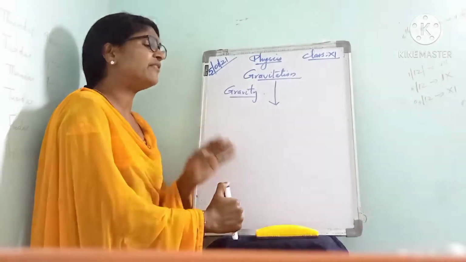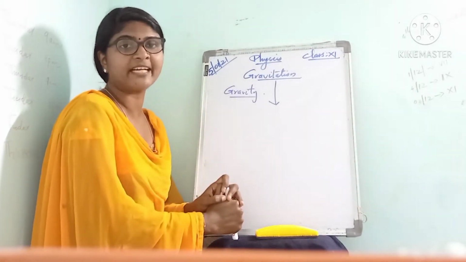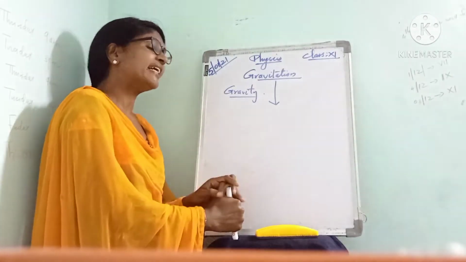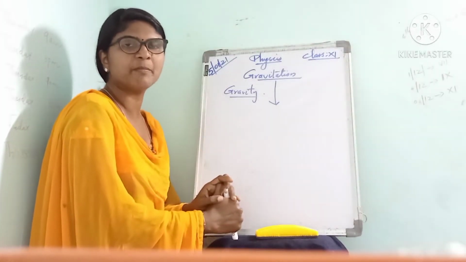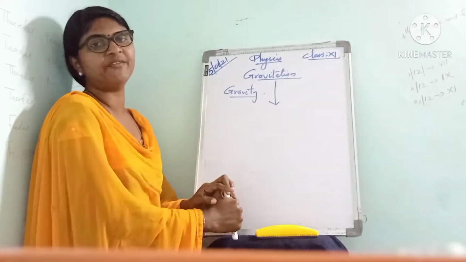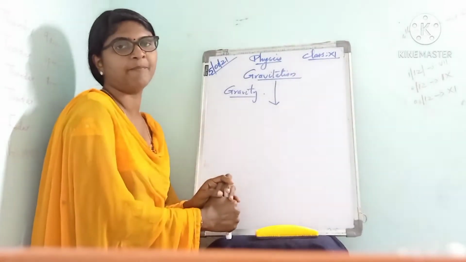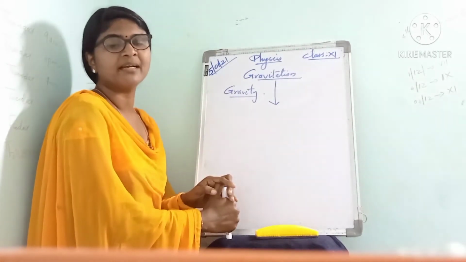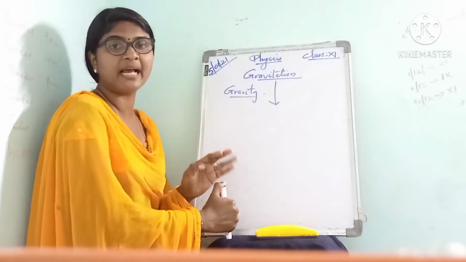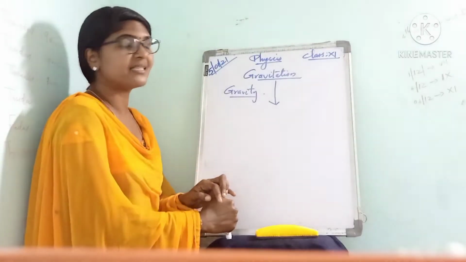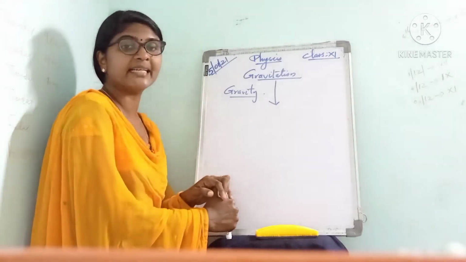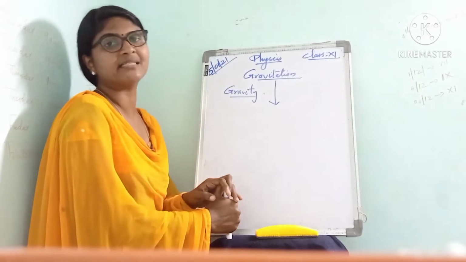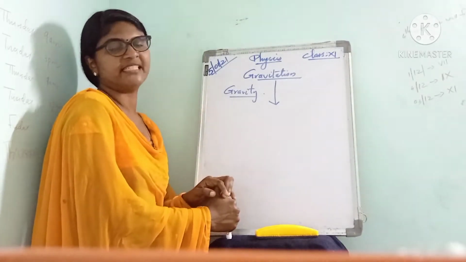Gravitation means the force of attraction between any two bodies in the universe. That is actually gravitation. That is the attraction between the sun and earth, then the attraction between a table and a chair lying in a room, etc. are examples for gravitation. The force of attraction between any two bodies in the universe is gravitation.